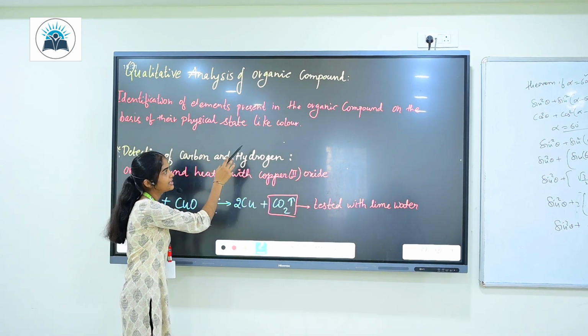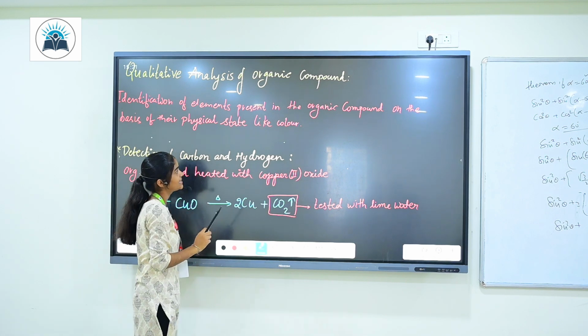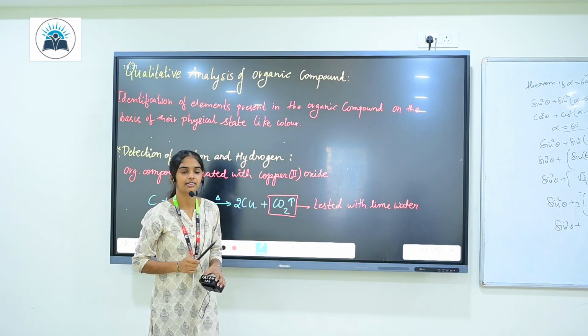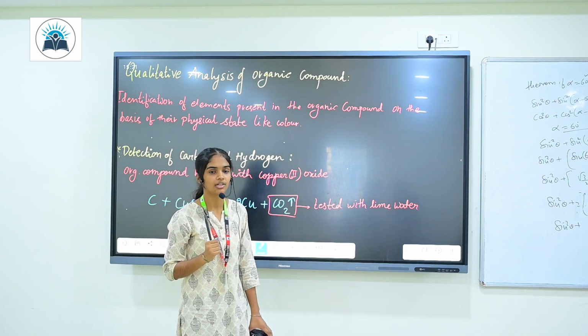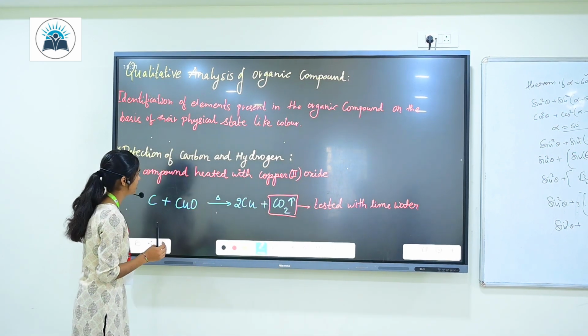Identification of the elements present in the organic compound on the basis of the physical state, like color. On the basis of some reactions, we will get some colored compound. On those colors, we are going to identify which type of element is present in the organic compound.